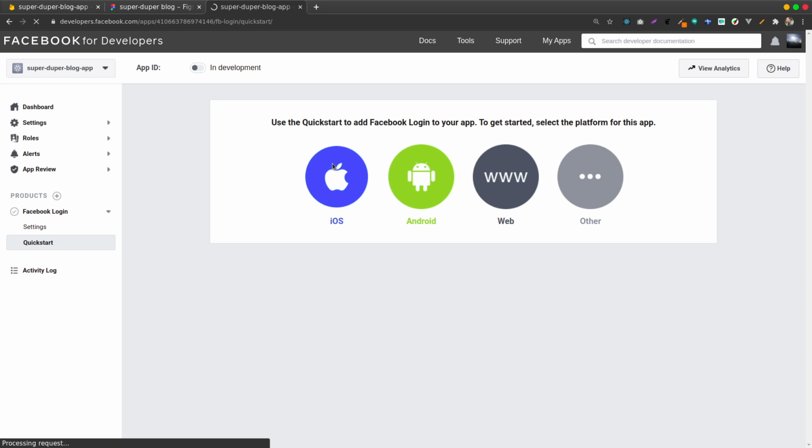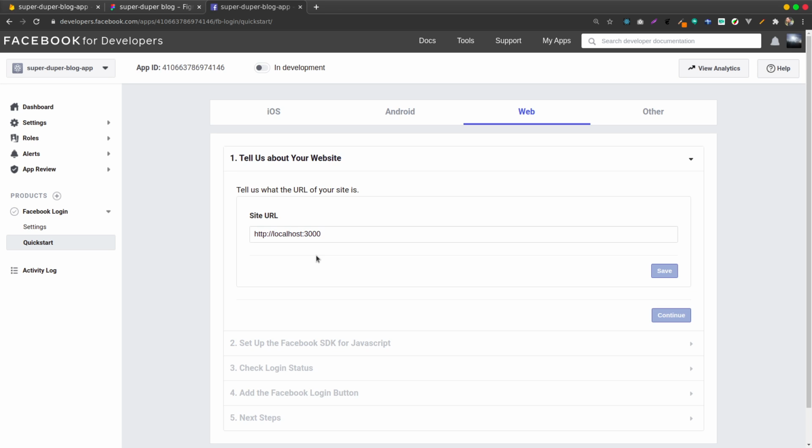Then I'll save. But if you are doing development, of course, you put your domain name here. And you're going to see when we host our app, we'll change this to use our domain name. So I'll save this, then I'll continue, because it's quite simple to set up.